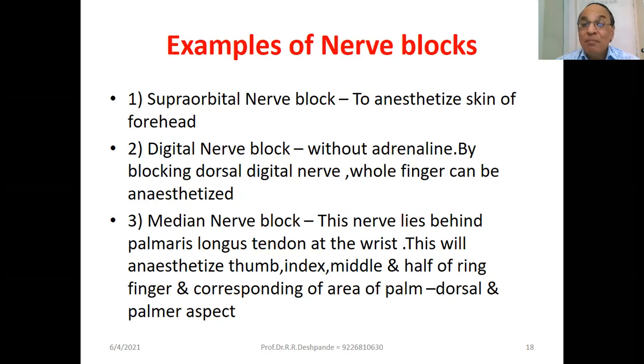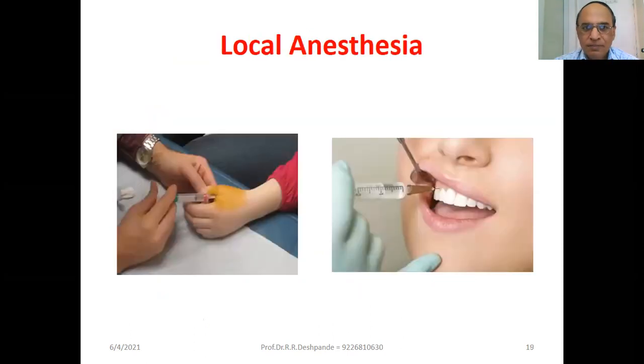Yes, that's correct. Median nerve block. This nerve lies behind the palmaris longus tendon at the wrist. This will anesthetize the thumb, index finger, middle finger, and half of the ring finger, corresponding to the area of palm, dorsal and palmar aspect. Median nerve block. Local anesthesia. Can you see the pictures? Dentists always use this type of local when they want to extract your tooth, when they want to do cleansing of the tooth, root abscess, root canal, every time they give this type of local anesthesia.